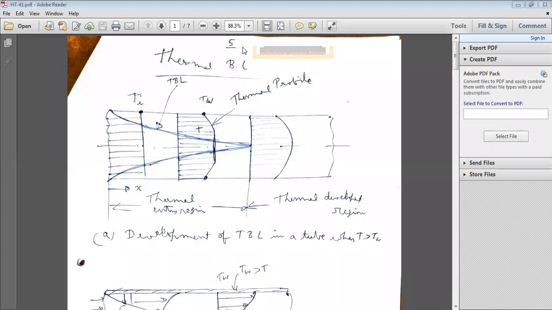Similarly, velocity distribution is parabolic in nature, I gave the velocity distribution equation for the tube flow yesterday,